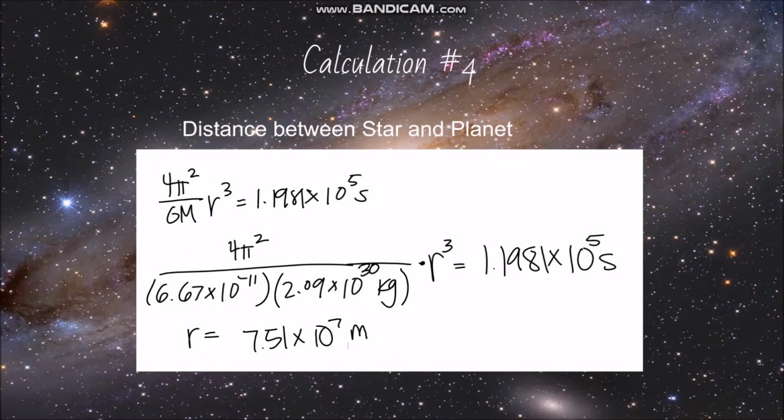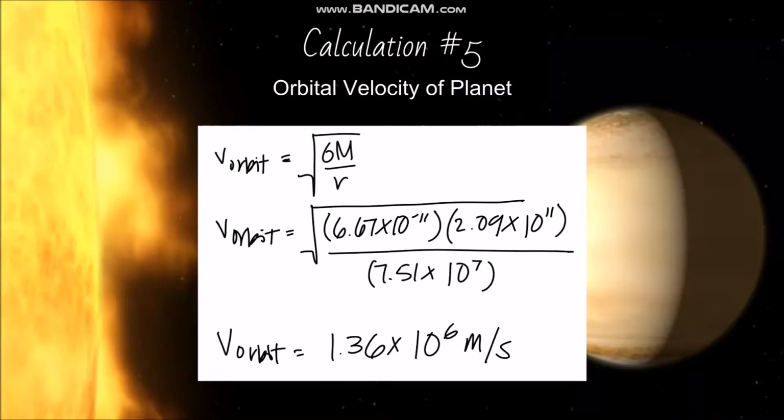To find the distance between the WASP star and its planet, we use the equation 4 pi squared over big G times big M, all times r cubed, and set that equal to its period squared. We plugged in all the values and rearranged the variables to solve for r, where we got 7.51 times 10 to the 7th meters. Finally, we derived the orbital velocity of the planet to be 1.36 times 10 to the 6th meters per second from the equation the square root of big G times big M all over r.